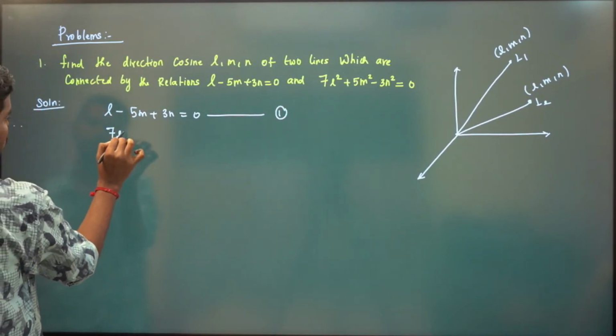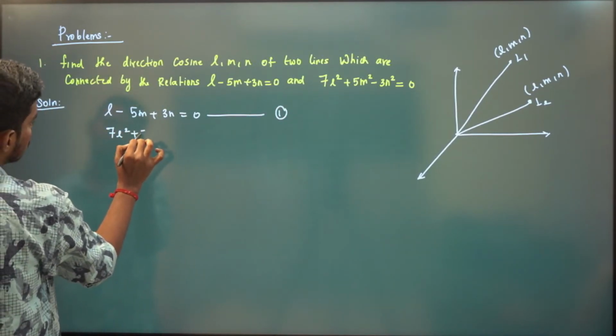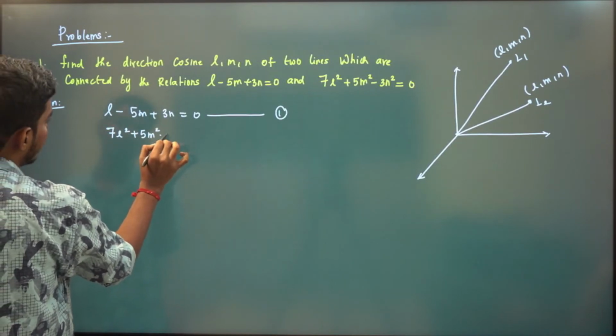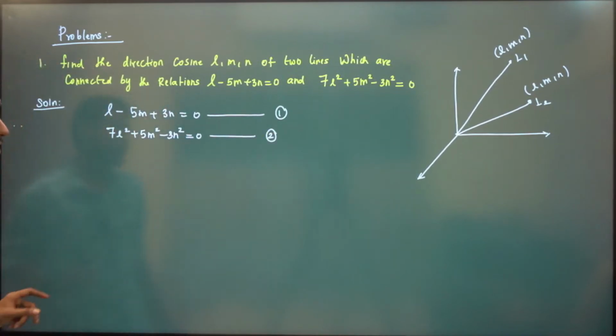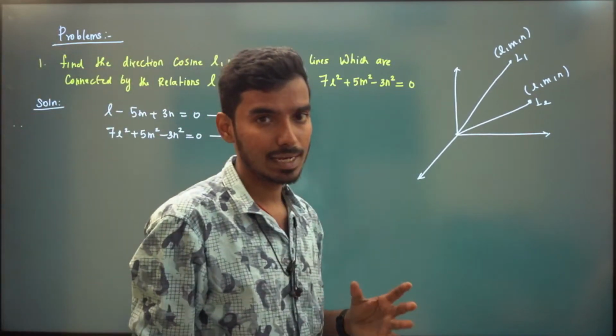7l square plus 5m square minus 3n square is 0. Call this as 2. You just have to solve these two equations for L, M, N.